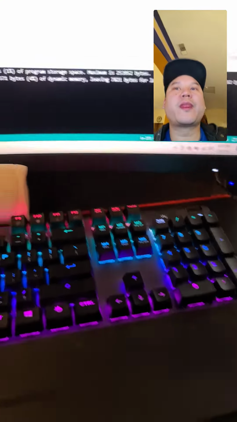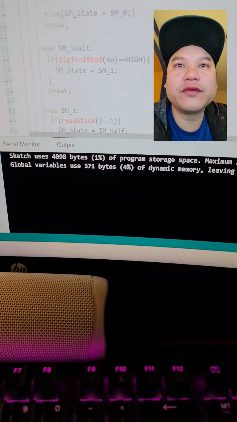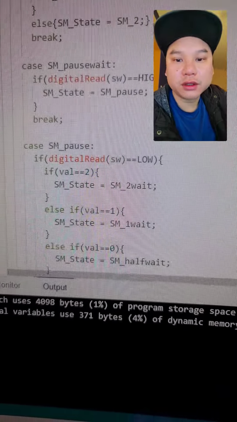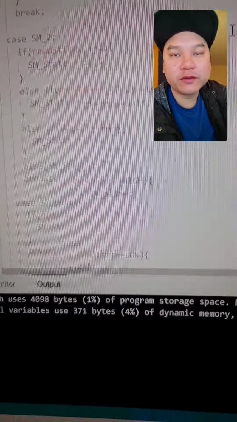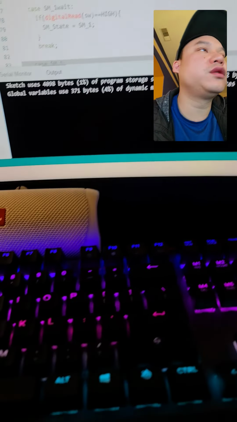Okay. My state machine, I used the supplied counter variables and a bunch of if statements. And I use a pause state for every other state, so I had 7 states in total.